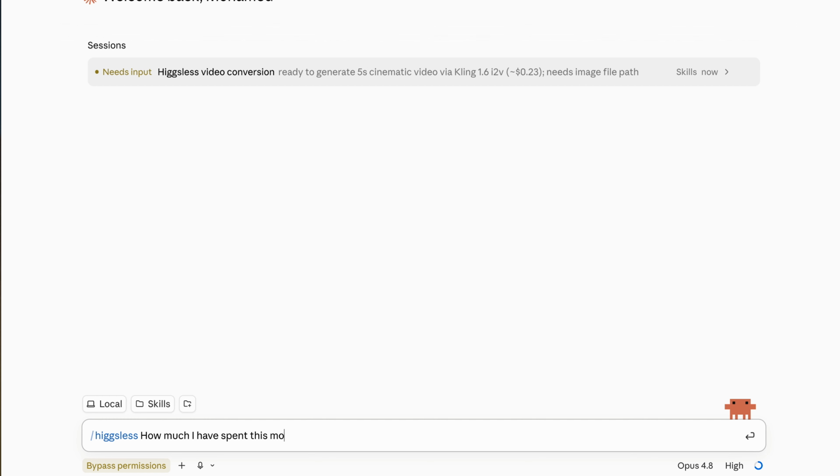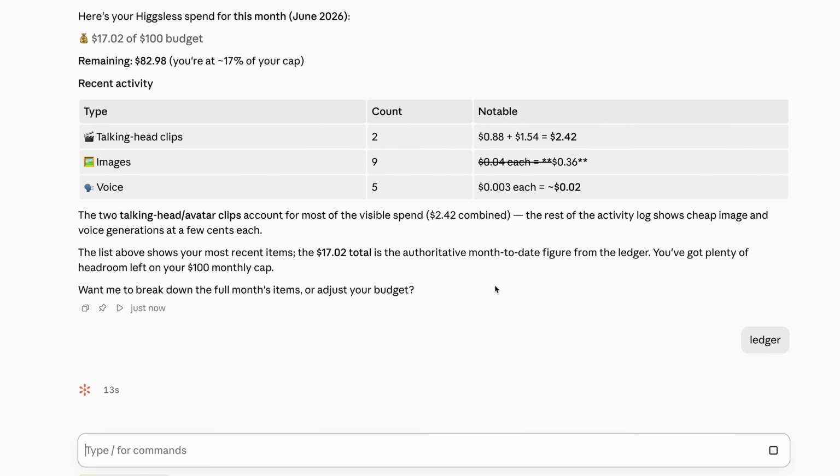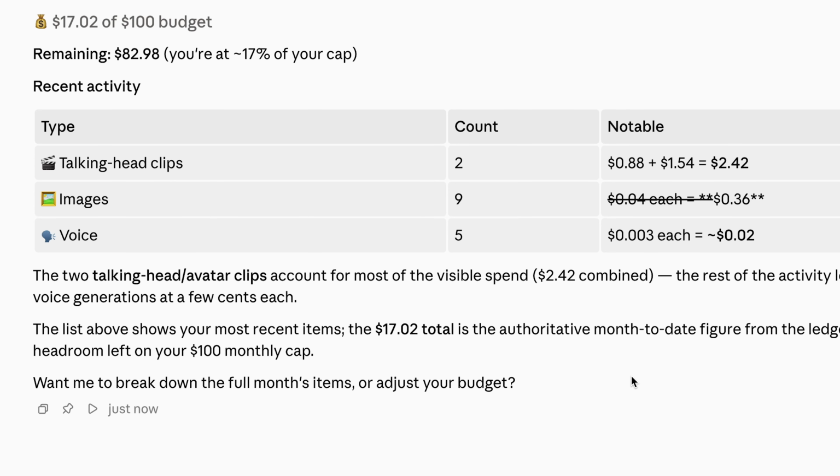Cheap is great, but cheap with no control is how you get a surprise bill. So Higgsless keeps a running total. I just ask, how much have I spent this month? And it tells me $4 versus the 100 I used to pay. And it knows my limit. If I get close, it stops and warns me before spending another cent. And here is what no paid app will ever tell you. If you start using it a lot and your spending climbs toward 100, it will actually say, at this point, a subscription would be cheaper for you. Because I'm not selling you anything, so it has no reason to lie. A tool that tells you when not to use it, and that's the whole point.